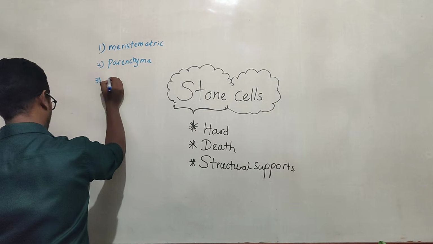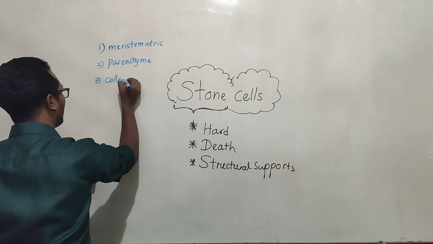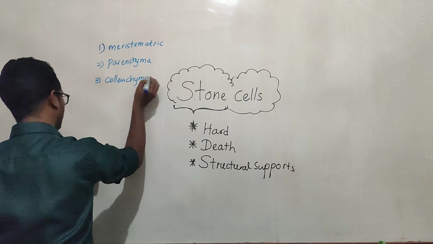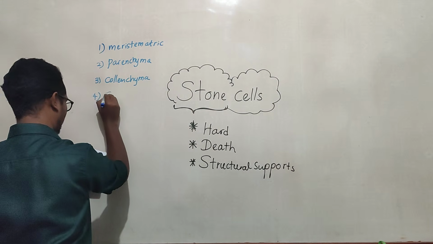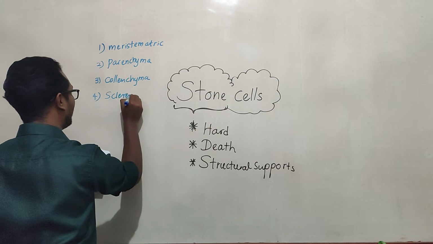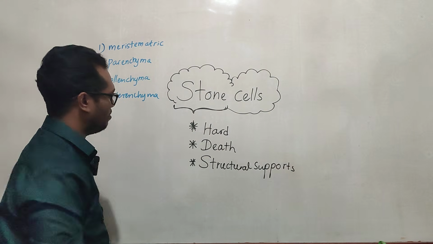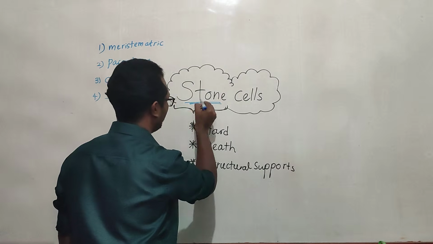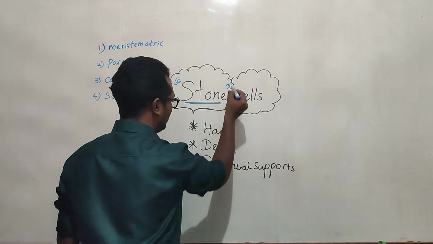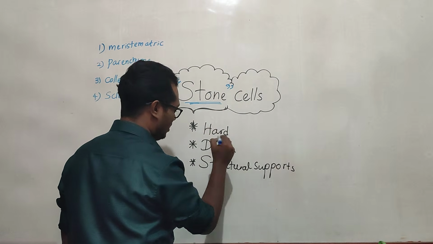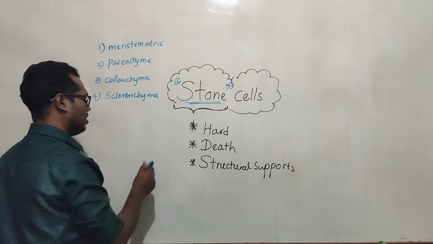Third answer, parenchyma. Then the fourth answer, sclerenchyma. Now I got some idea about the meaning of stone: hard and dead. Definitely the answer should be sclerenchyma.